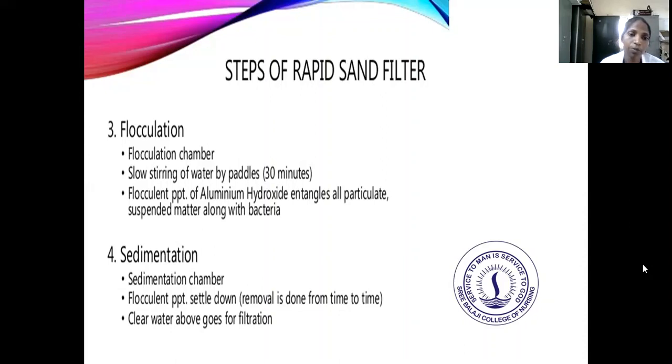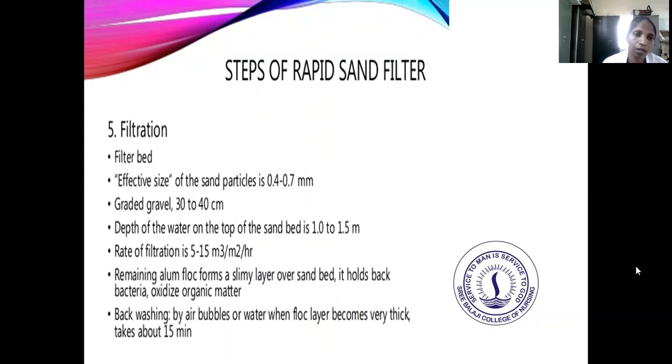In the sedimentation tank, the water is allowed to settle for a minimum period of hours. The suspended impurities are removed from time to time through the outlet pipe. Then only the clear water from above goes to the filtration chamber.